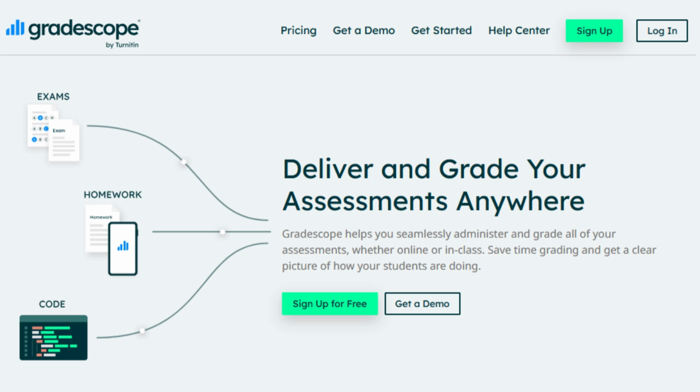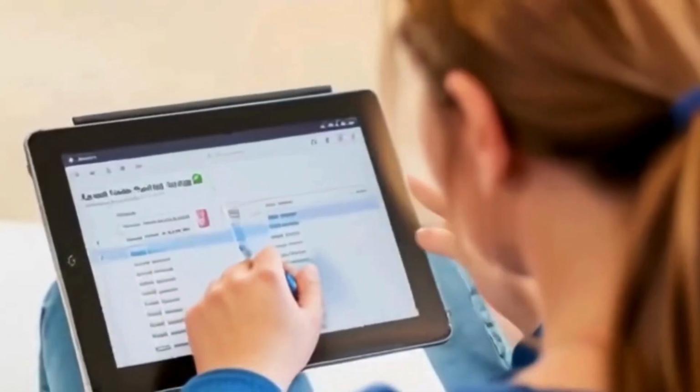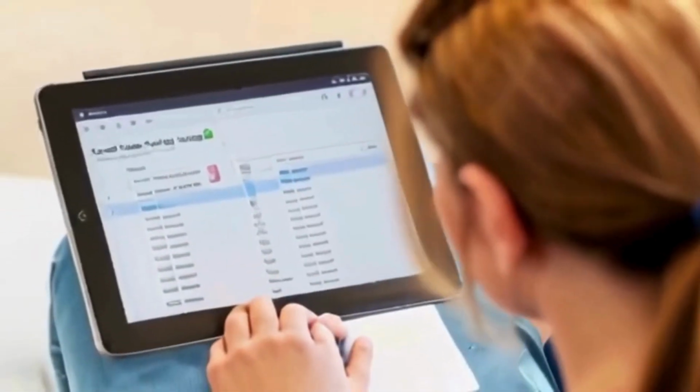Tool number 3, Gradescope. Third on our list is Gradescope, the future of grading. It combines AI precision with teacher expertise to make assessments faster, fairer, and more insightful.